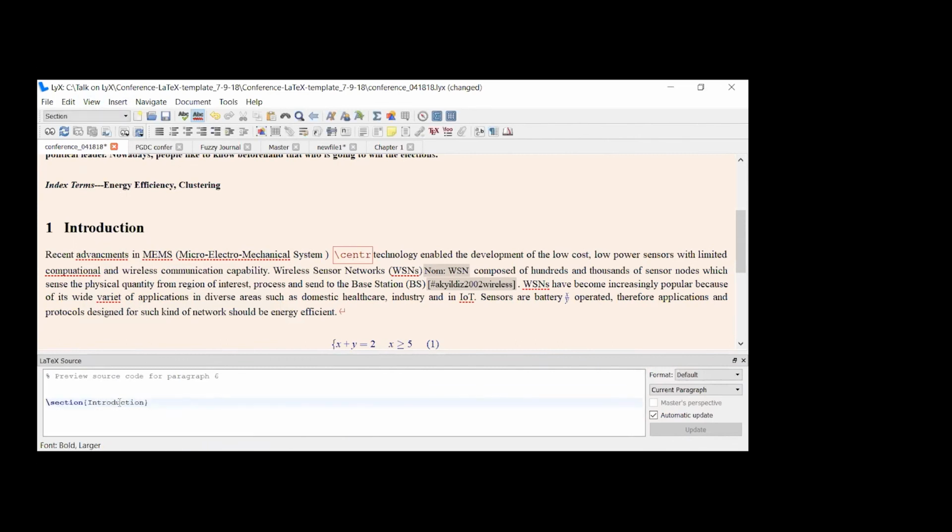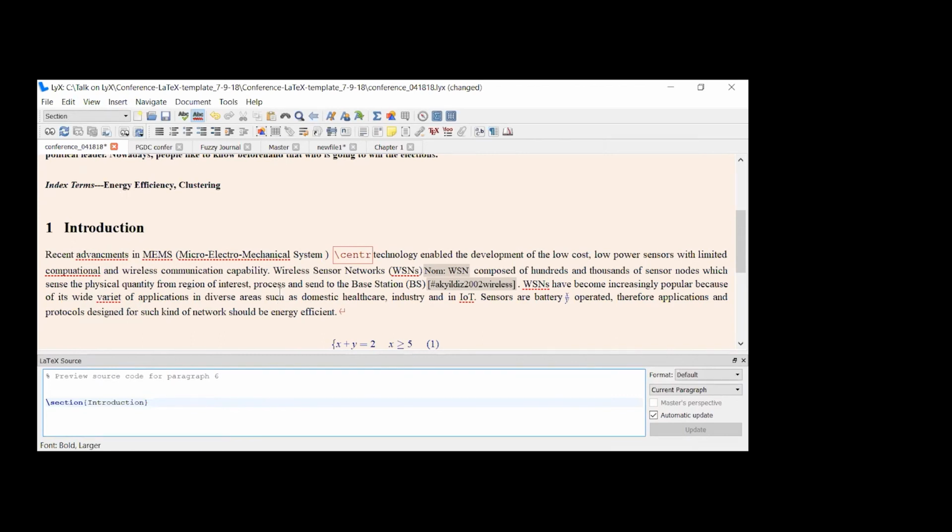Go to that particular section. Look, this is the same style, the same command that you use to write in LaTeX for writing an introduction section. So this pane is just for viewing the code. You can't edit this code.